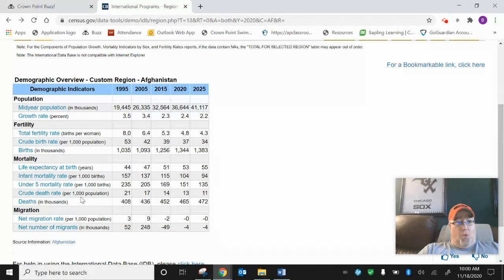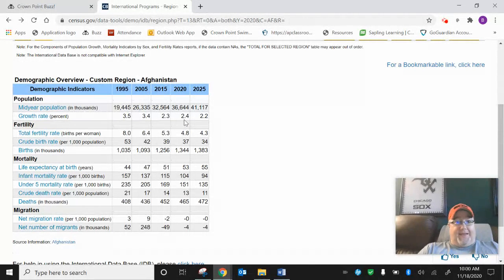So if you don't know what total fertility means, or you don't know what crude birth rate means, you can click on that link and it'll explain what those terms mean. But I think what's interesting about doing this assignment is you get to look at an individual country's data. This is from the US Census Bureau, so this is actually pretty accurate stuff.